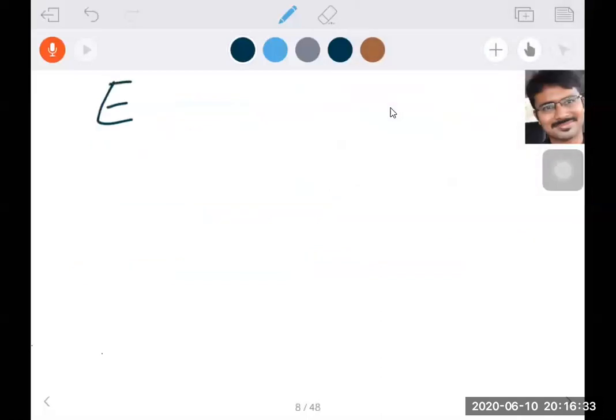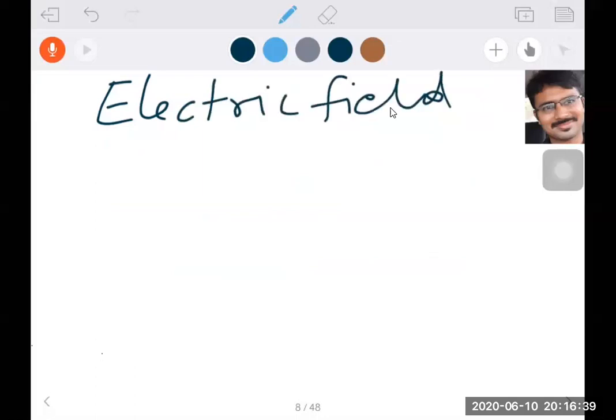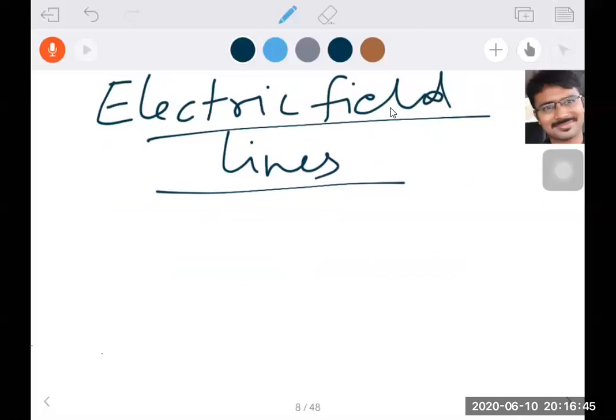Today we will discuss electric field lines. What are called electric field lines? Electric field lines are called imaginary lines, beta. These are called imaginary lines. And what are these imaginary lines? How to draw them?